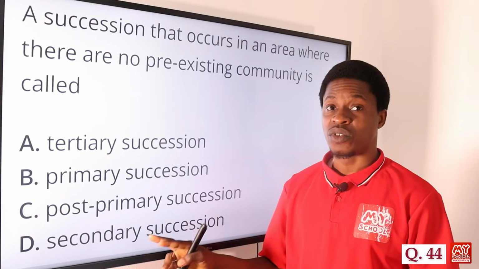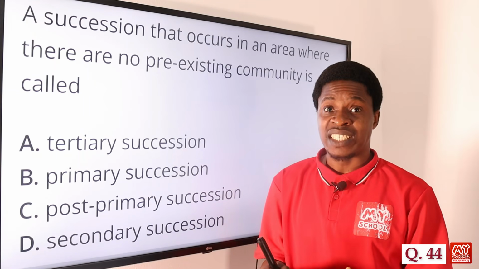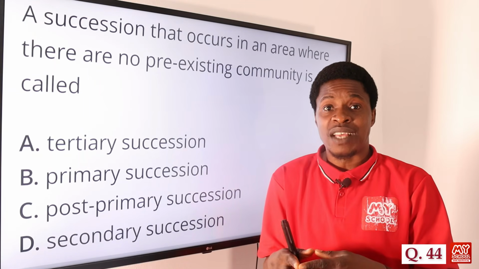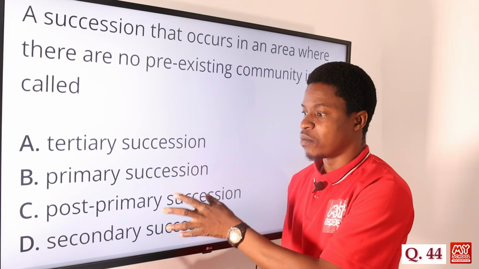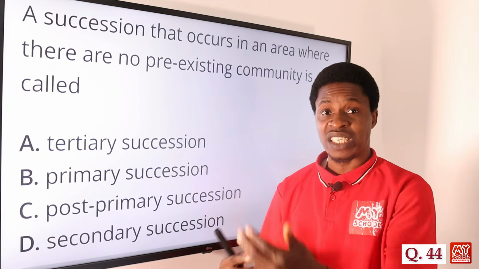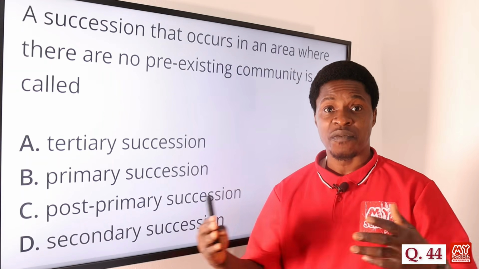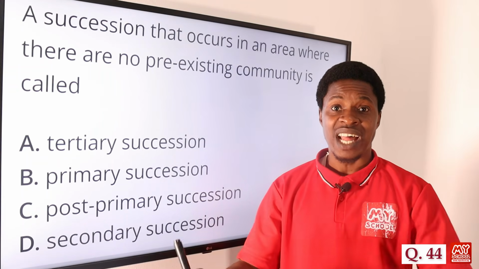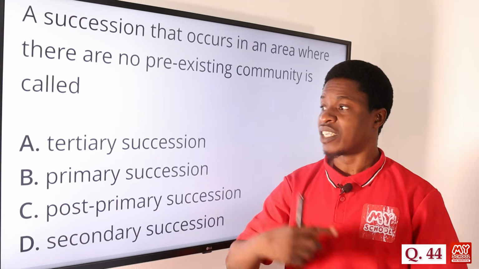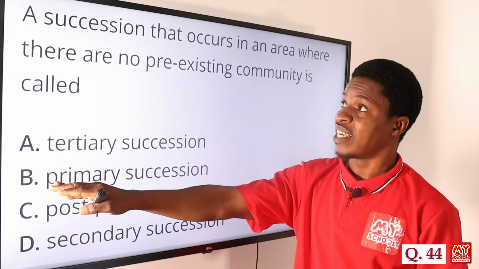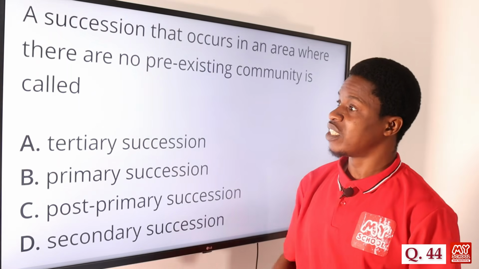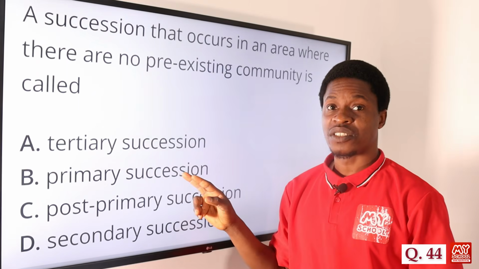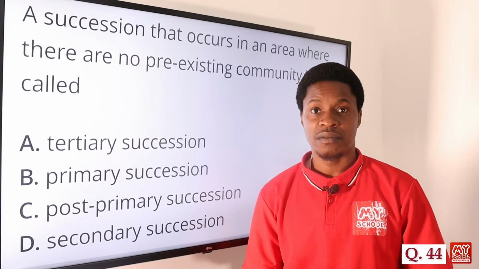It would have been secondary if there's a community that has existed there before and then new organisms are coming in to take over. Tertiary has to do with a community that has been existing there for some time, with different organisms in that place, and then it is taken over again, so it becomes tertiary. So the correct answer here is primary succession. Option B is the correct answer.